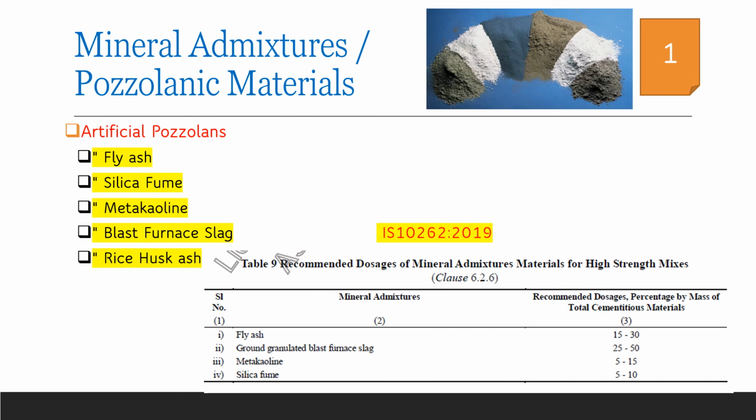So it is always recommended to add mineral admixtures to concrete in order to save the cost of consuming cement, as well as to improve the strength and durability characteristics. Due to the pozzolanic action, that is the reaction of calcium hydroxide and silica present in mineral admixtures, the strength of concrete increases. All these mineral admixtures also have a larger surface area compared to that of cement, and as a result the permeability characteristics of concrete improve, that is the permeability gets reduced and thus the durability characteristics get improved. Hence it is always recommended to use mineral admixtures in concrete for better performance of concrete.